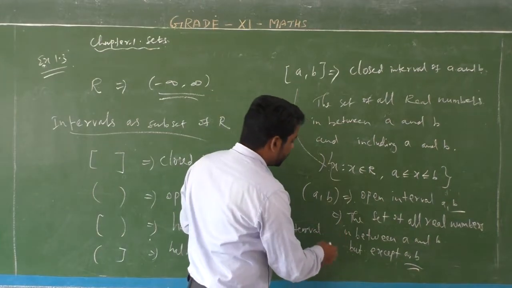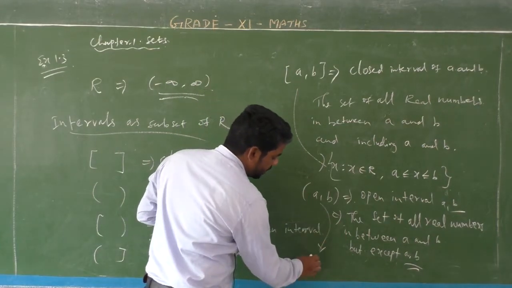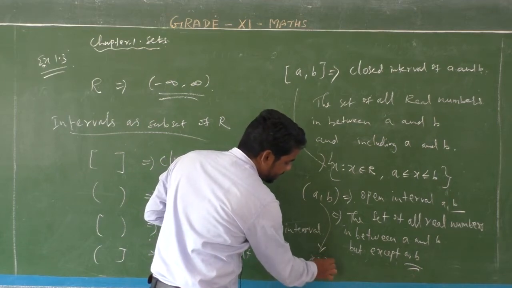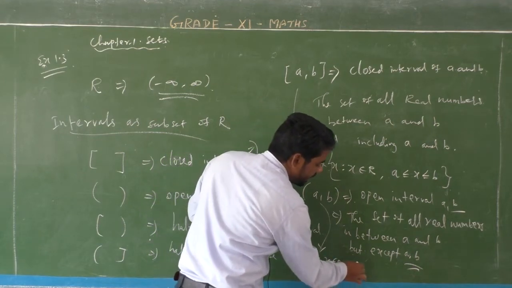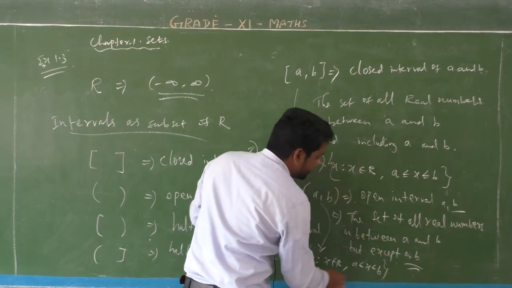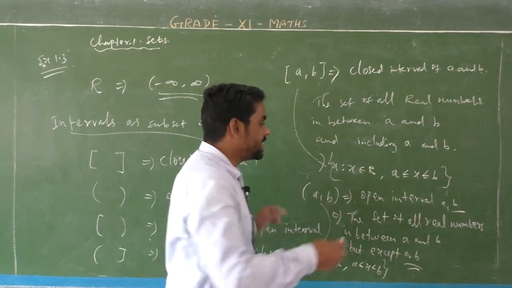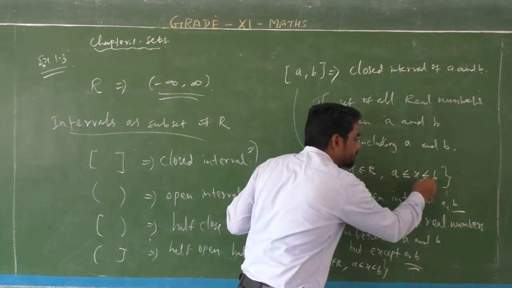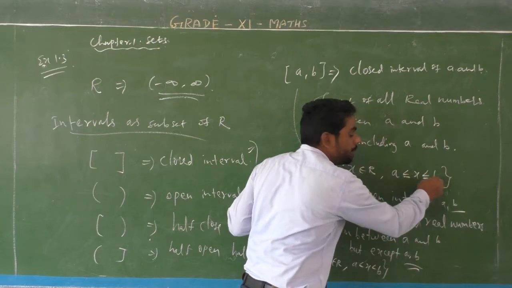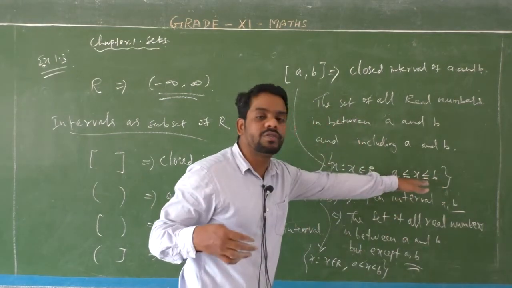Okay? So the set builder form of the open interval a comma b means x such that x belongs to R and a is less than x is less than b. Listen students, in closed interval a is less than or equal to x and x is less than or equal to b. That means a and b are included as values of x.